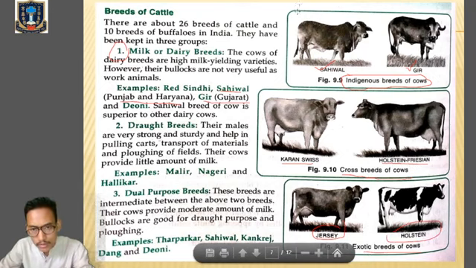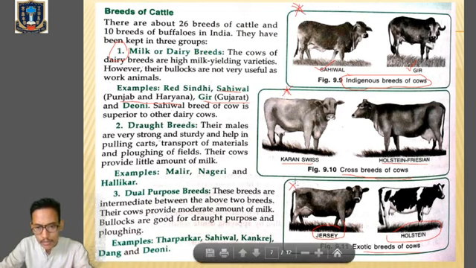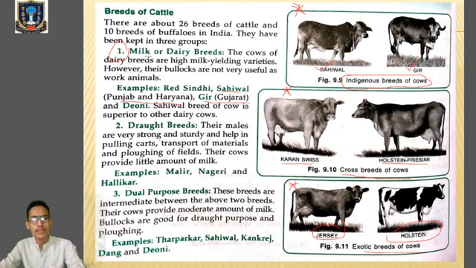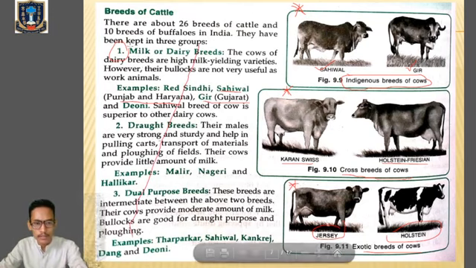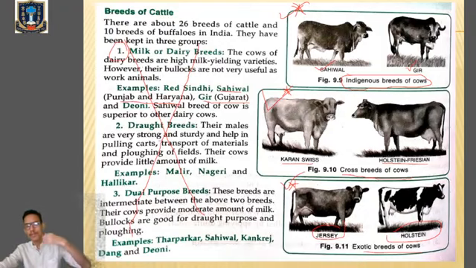So you have to remember the names of indigenous breeds of cow, crossbreeds of cow, and the exotic breeds of cows. No need to go through this part. Clear? Just remember these names. This is very important. Alright, so these are the few examples of indigenous cows, crossbreed cows, and exotic breeds of cows. Clear? This is very important.